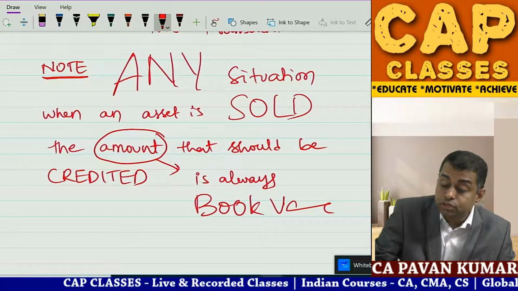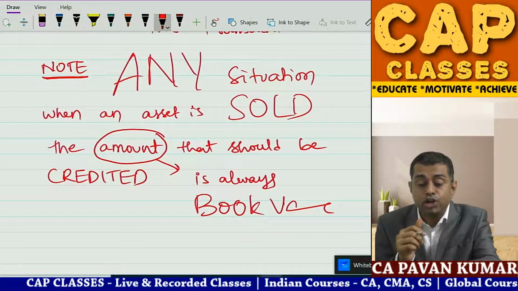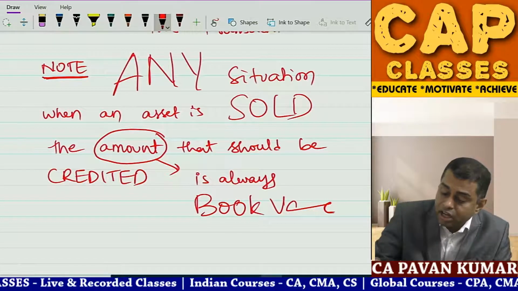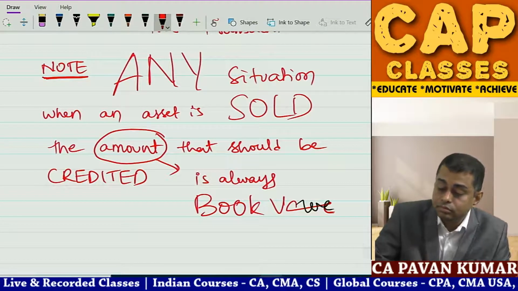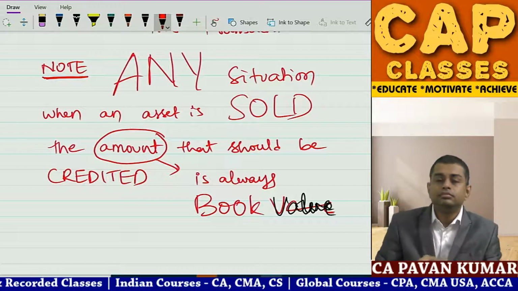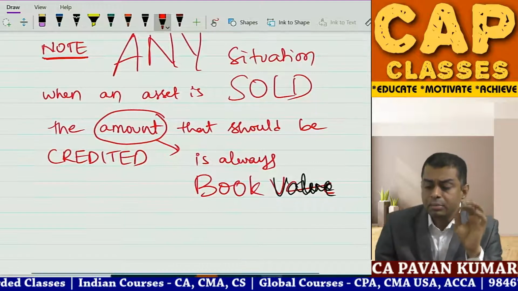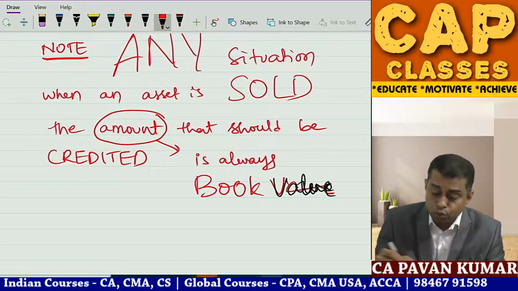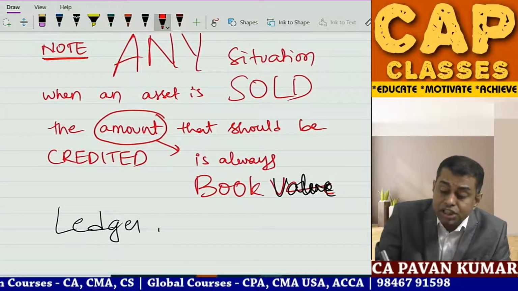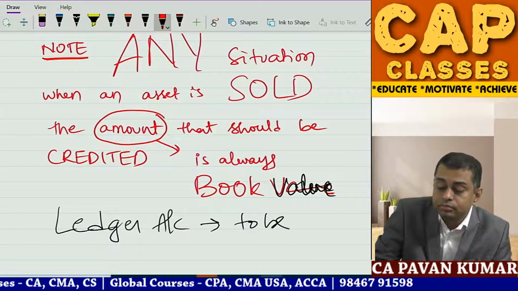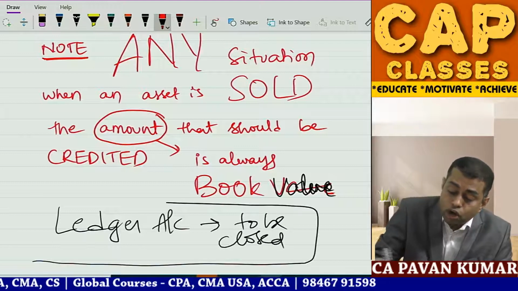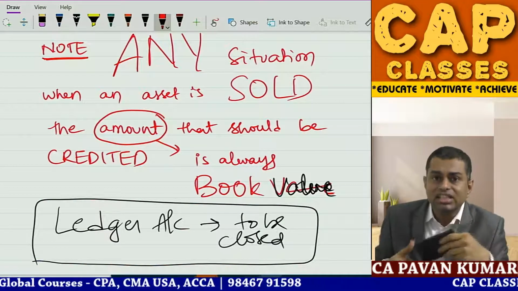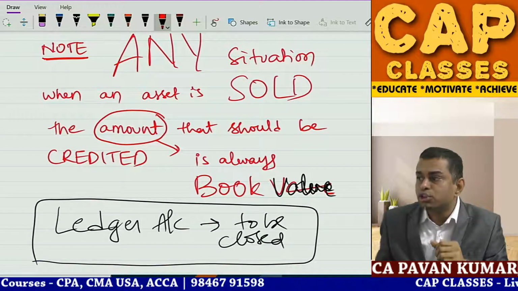Sometimes students will be confused. Pawan sir, should I take book value or market value or fair value, or which value should I take? Beta, always book value. Pawan sir, why? Remember the simple logic. If you are not crediting the asset with book value, the ledger account of this asset will not be closed. My objective is I want to close the ledger account of this asset. When I sold this asset, why should this asset's ledger account be there in my books? That should be closed, no?